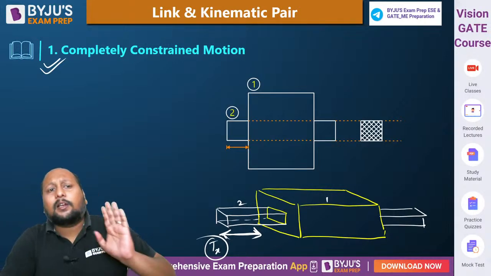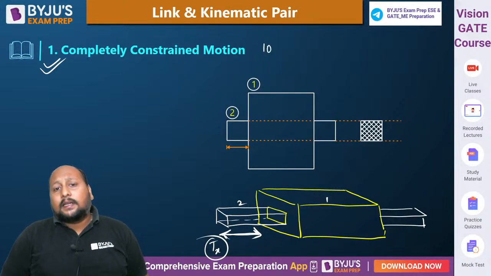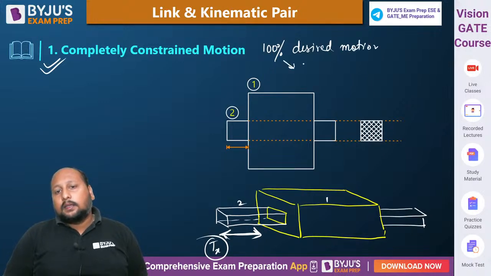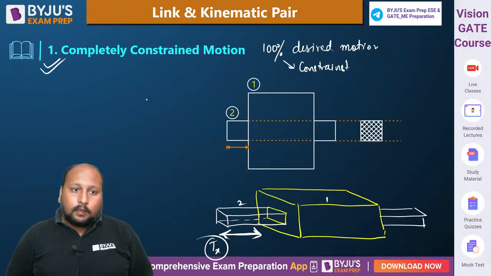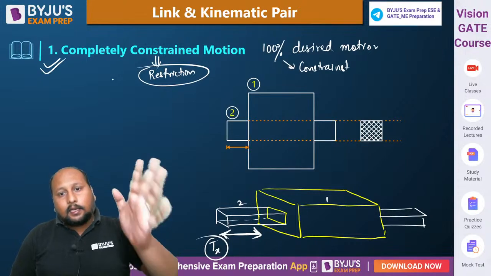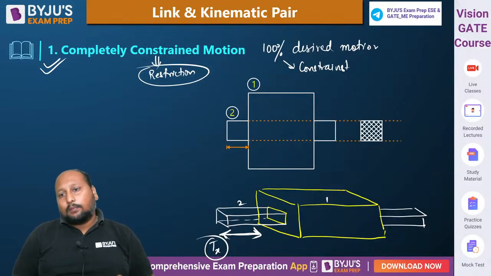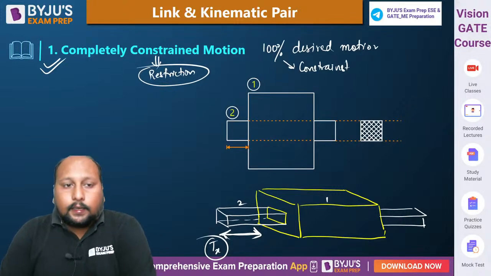So that is basically, we can call it as a completely constrained motion, where you are getting 100% desired motion, or we can say 100% constraint is restrict. Constraint का मतलब होता है restriction. Completely constraint मतलब constraint restriction. So we will be having completely constrained. The link will be able to move in only one particular desired motion. That is called as completely constrained, right? चलिए अब आगे बढ़ते हैं.